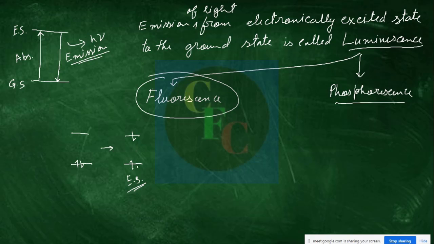When they have opposite spin, they can easily pair up. So the return of the electron from the upper state to the ground state is spin allowed, because they are of opposite spin. And so this is much faster. The rate is nearly 10 to the power 8 per second.